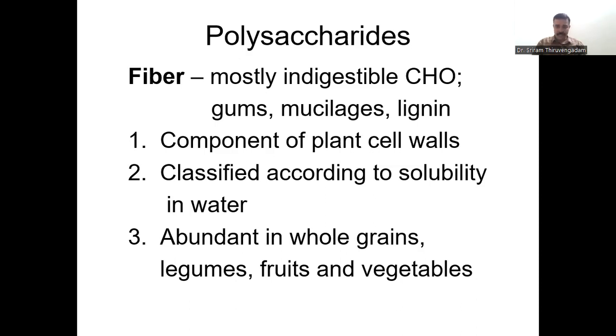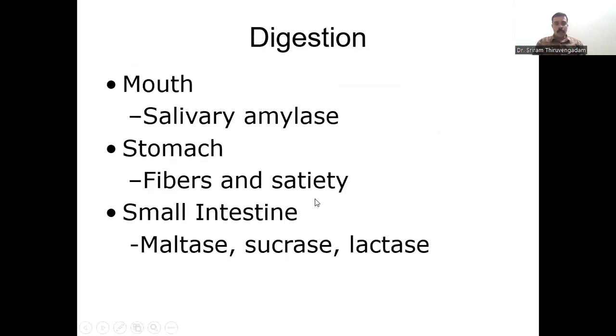They are classified according to their solubility in water, and they are present in whole grains, legumes, fruits, and vegetables as well.